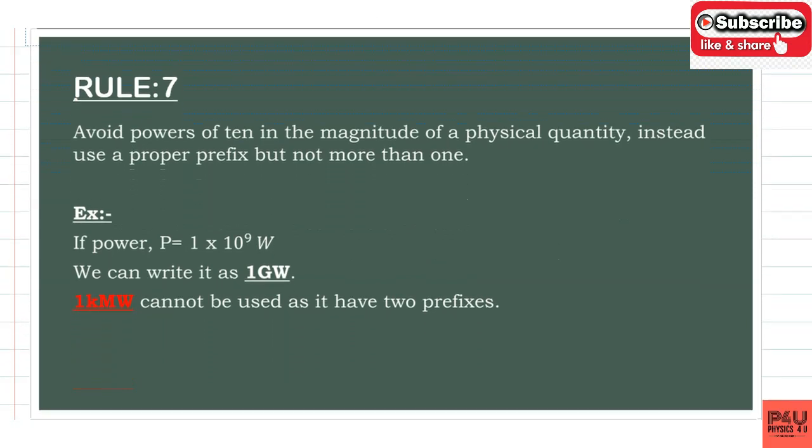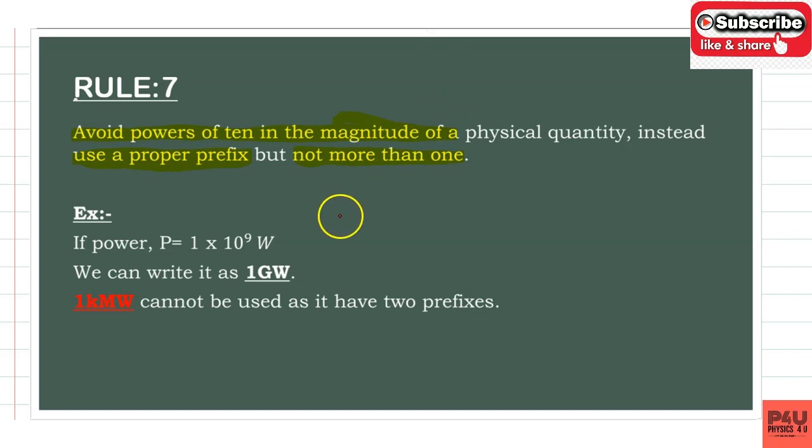Next, go to rule number 7. Avoid powers of 10 in the magnitude of a physical quantity. So when you are writing a physical quantity, you should avoid the powers of 10. Instead, what you have to do? You have to use a prefix. Proper prefix you should use, but not more than 1. This is very, very important.